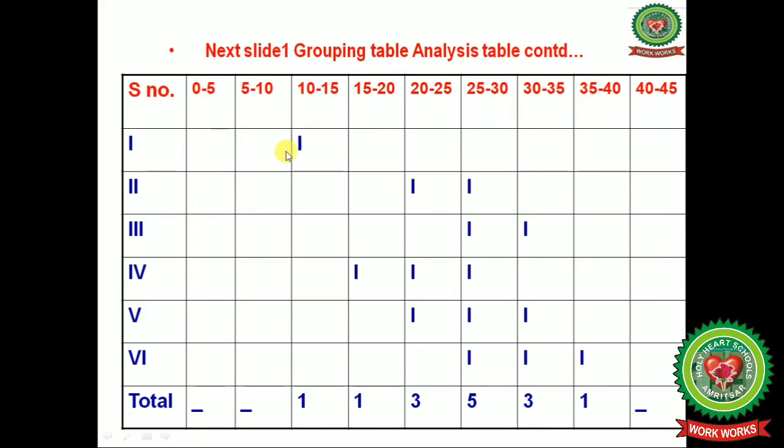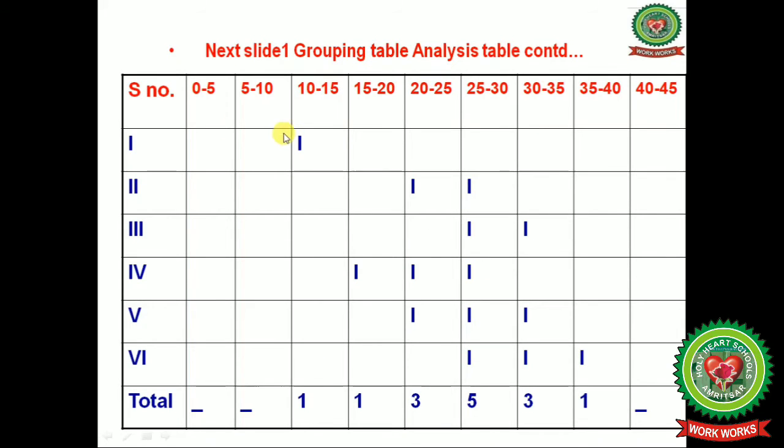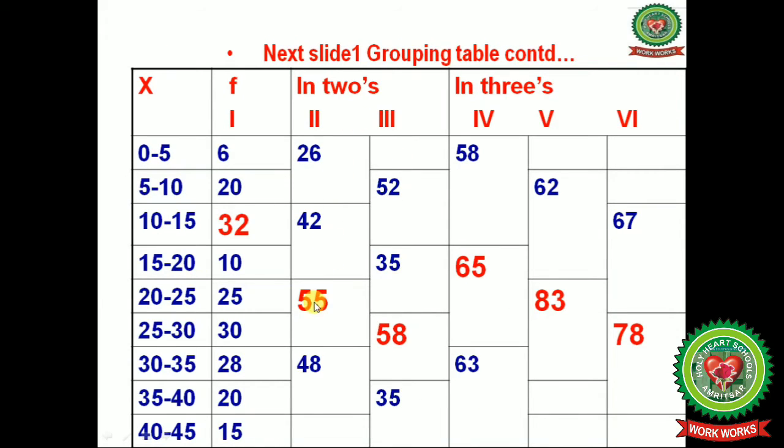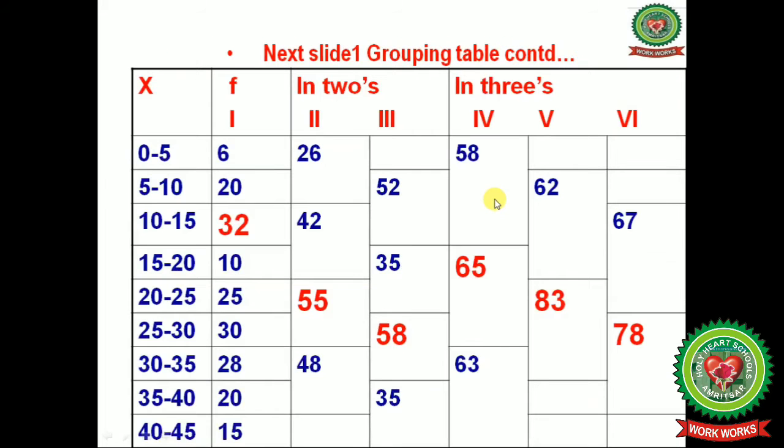Now we will make the analysis table. In this, our first highest value we have is 32, that is under the group of 10 till 15. Done. So mark below 10 till 15 in the first column 1. Now what is here in the second column? Let us see. In the second column the highest frequency is 15 and it lies in the group of 20 till 30. So mark the 20 till 30 in the second column 1 1.